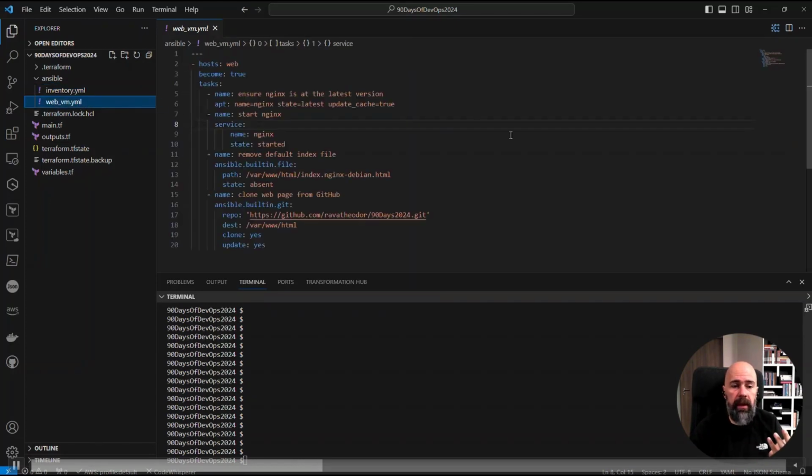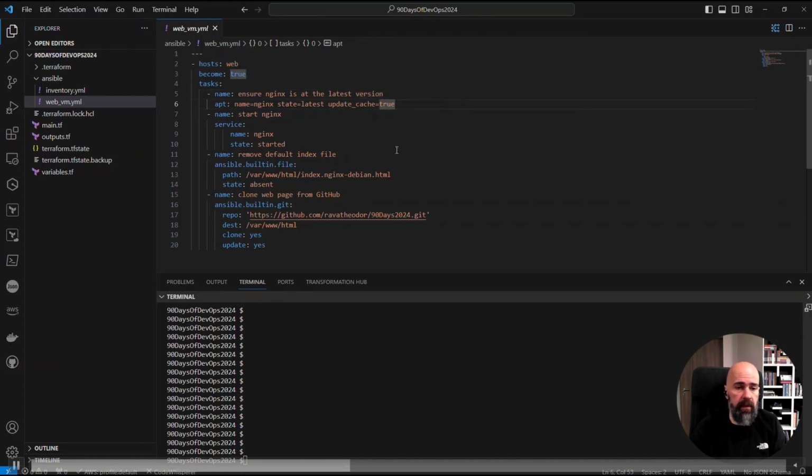Then we tell Ansible what to actually do. As you can see, we start with defining on the playbook which groups of hosts to use, and we put here web, and then the tasks to execute. So ensure that Nginx is at the latest version, which will basically look if the package is installed, and if it's not, it will install it.